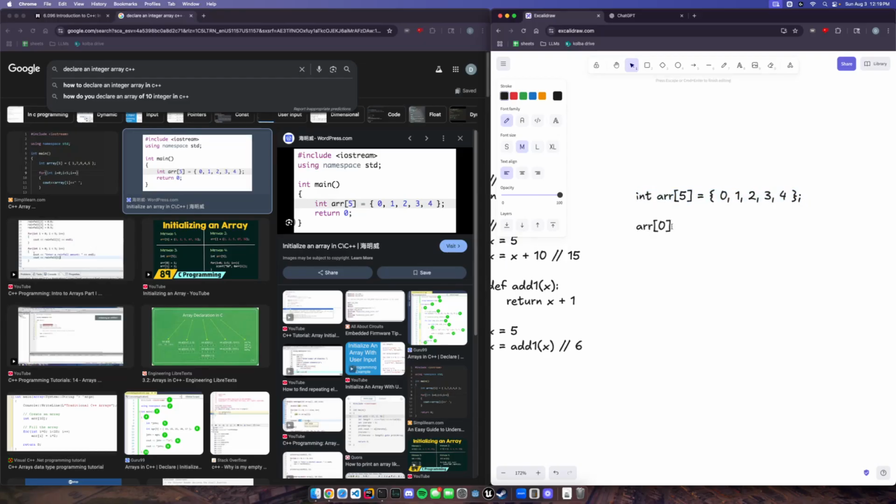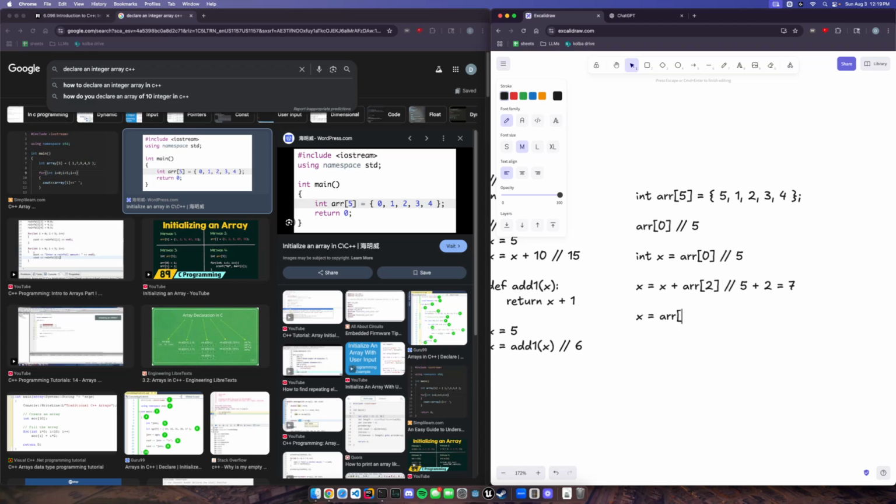But anyways, so we can access these values with the same bracket notation. We're saying grab the value at index 0, which is, in our case, 0. If this were 5, then this value would be 5. So we could say something like int x equals array at index 0. And this means x is equal to 5. So if we did x equals x plus array at index 1, now x is going to be equal to 5 plus 1, or 6. If we did 2 here, we would have 7, and so on.